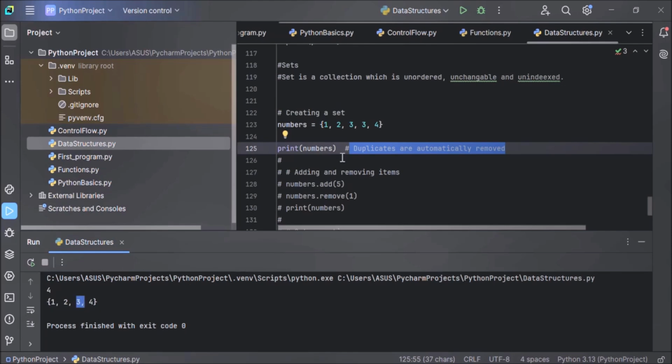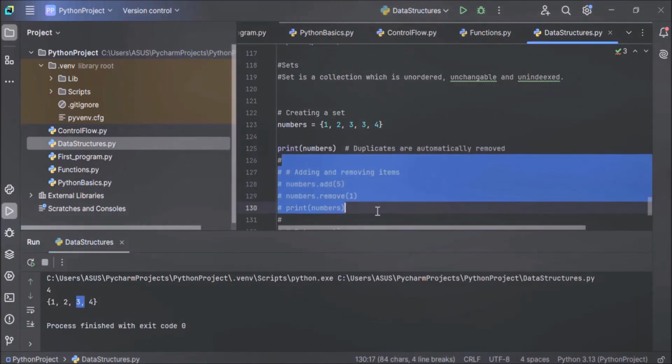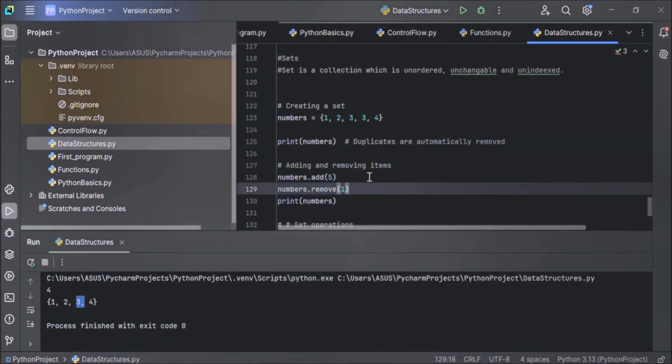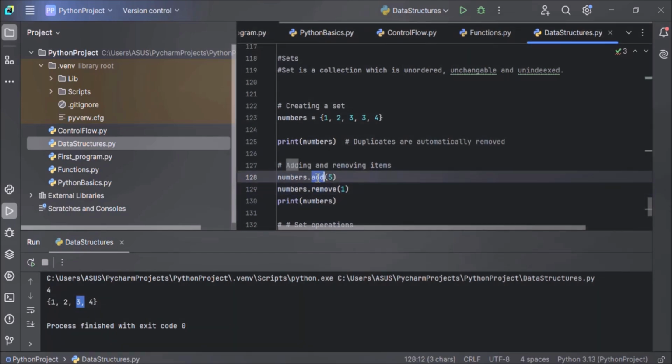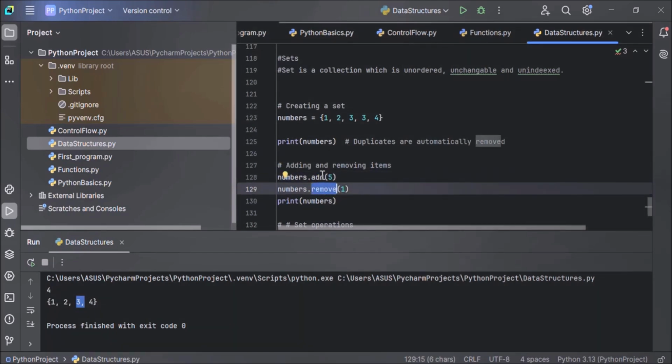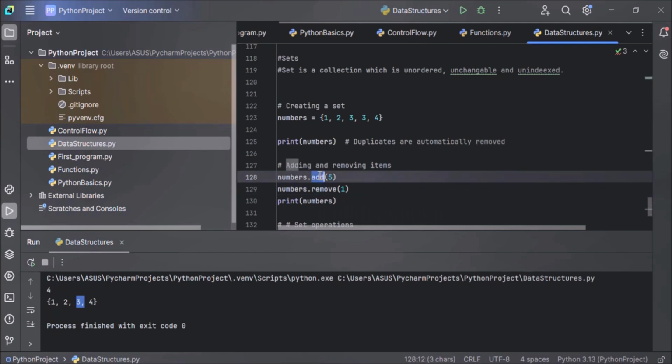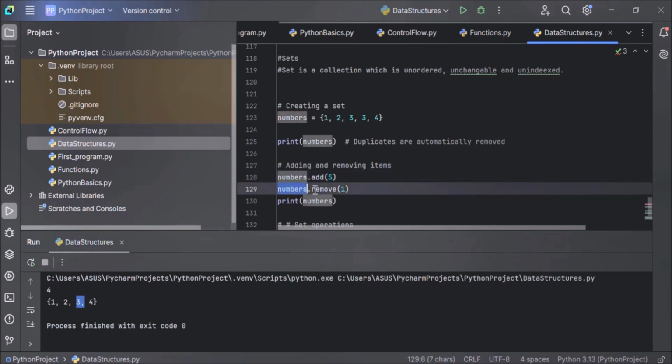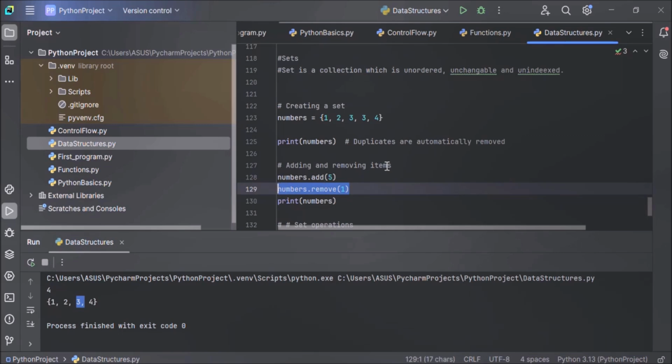Now next, how to add and remove items from sets. To add any item to a set, we have the add method, and to remove any item from a set, we have the remove method. Just the name of your set, dot, add method, and the item you want to add. We want to add 5 here, so 5 will be added to the set. And to remove, the name of your set, dot, remove method, and the item you want to remove. So in this statement, 1 will be removed from the set.